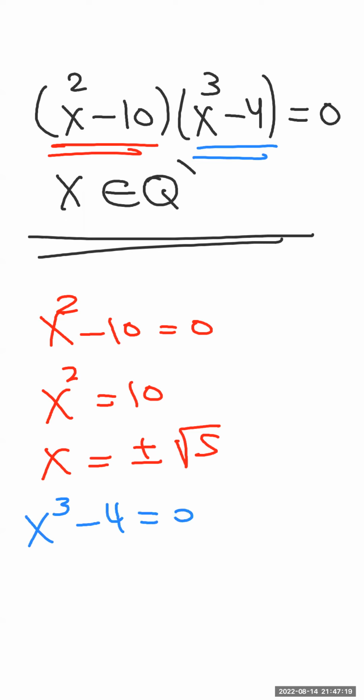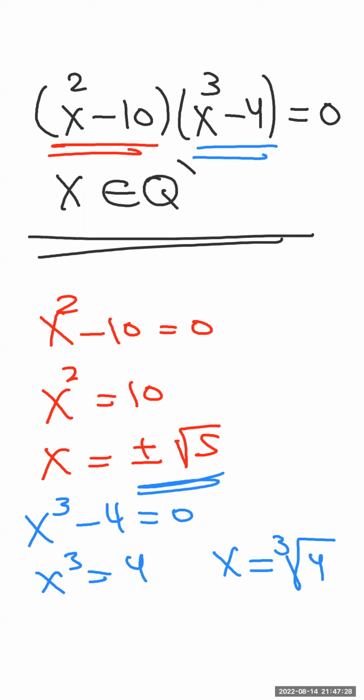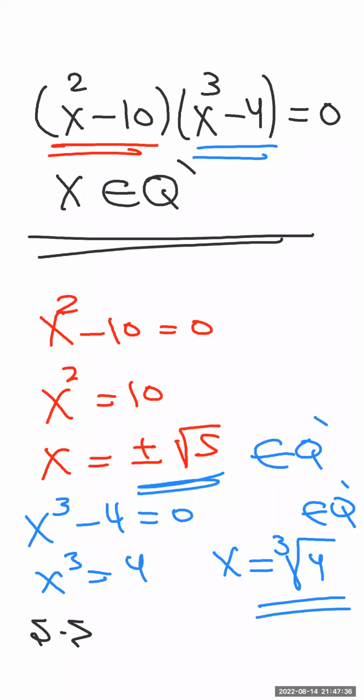Therefore, x cubed will equal 4. So x will equal the cubic root of 4. Okay, great. These numbers belong to irrational numbers. So the solution set will equal the set of square root of 10, negative square root of 10, and the cubic root of 4. That's it.